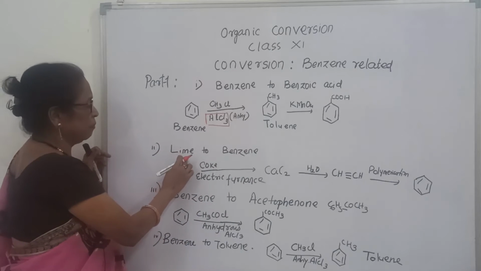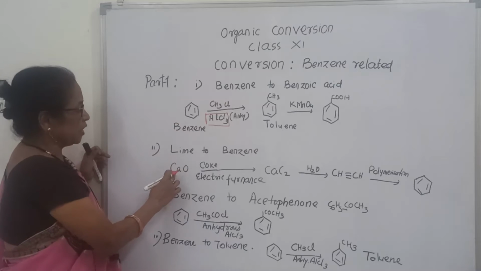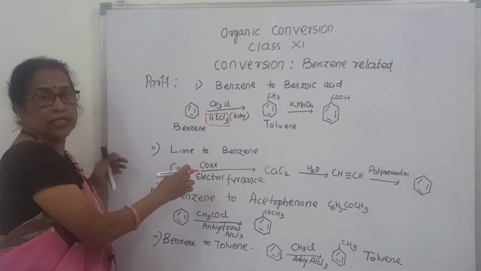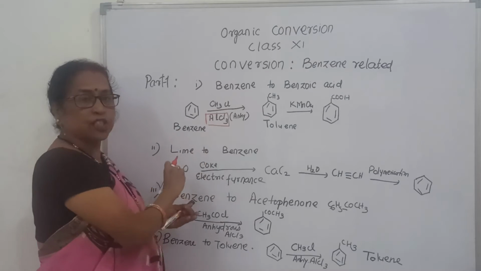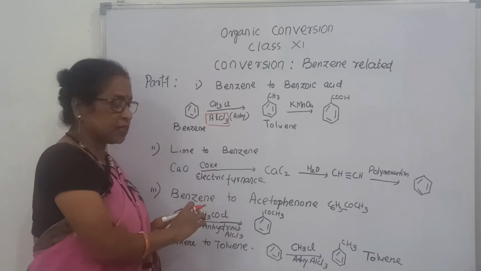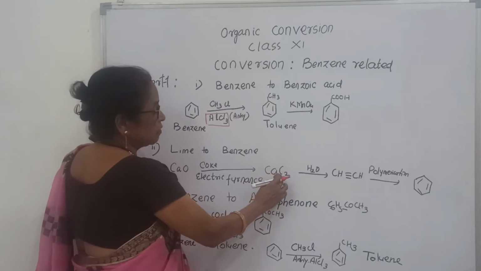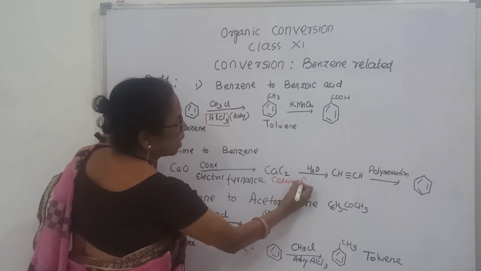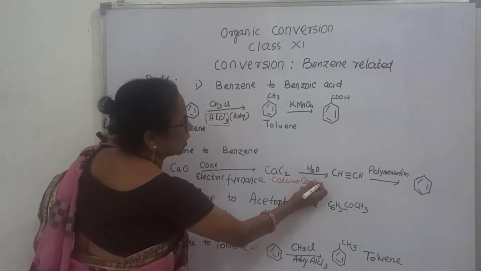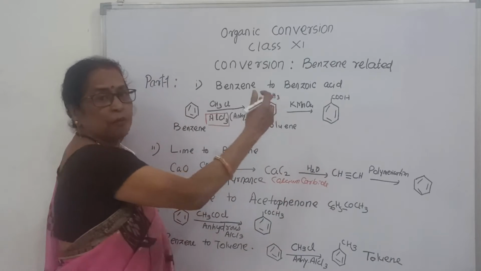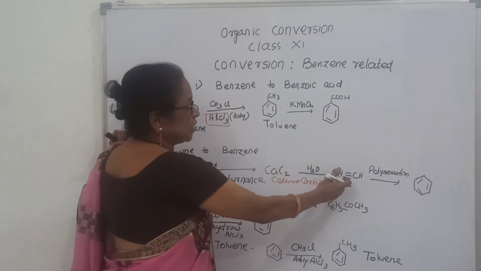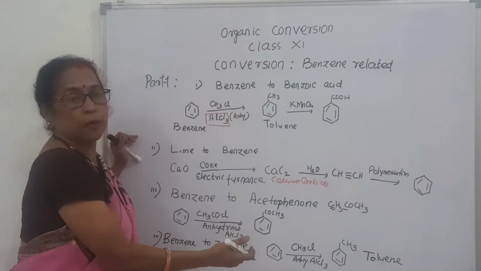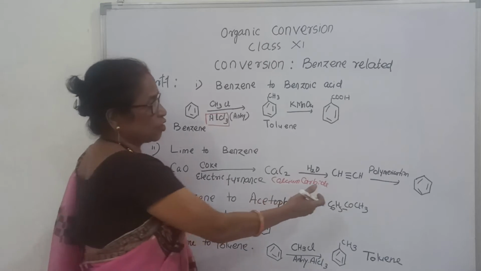Then come to lime to benzene. What is lime? Calcium oxide is called lime. Now in the presence of coke and electric furnace, if you put the coke and calcium oxide with the help of electric furnace, it gives calcium carbide. And now this calcium carbide when treated with water, it gives acetylene. Common name is acetylene and IUPAC name is ethine. Ethine on polymerization gives benzene, whose formula is C6H6 and structure is like this.